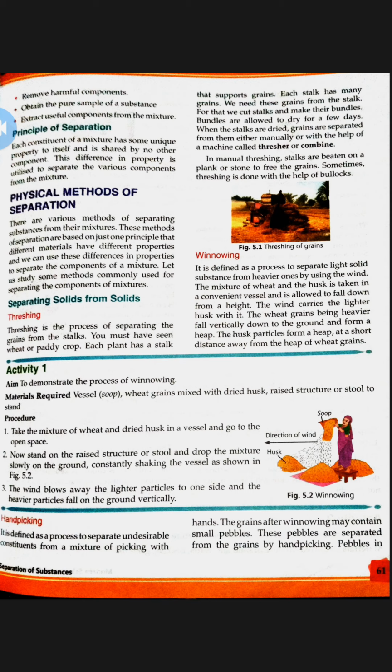Now hand picking, the next process. It is defined as a process to separate undesirable constituents from a mixture by picking with hands. By the name only you can understand that some unwanted materials are separated with the help of our hands. The grains obtained after winnowing may still contain some small pebbles, that is, small stones.